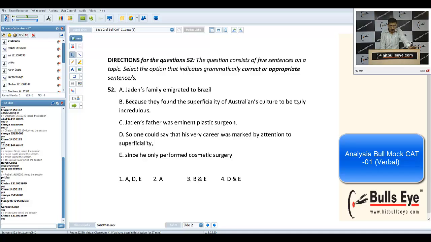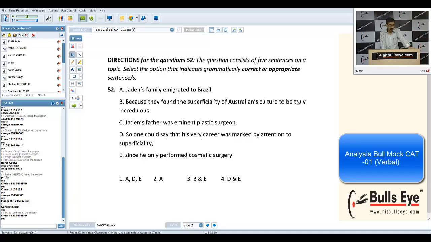Okay, so the answer to this question was the 4th option, and we have to pick up the correct one. Sentence A was wrong: Jaden's family emigrated. It cannot be emigrated to. It is always emigrated from, immigrated to, moved to. Just forget emigrated for a while. It has to be moved to.